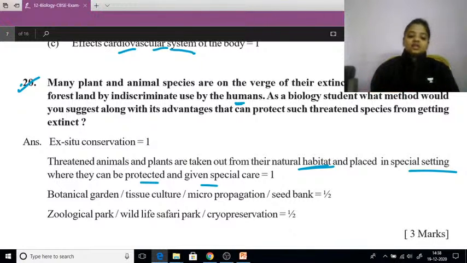Okay, so we can go for ex situ conservation, where we take these endangered animals away from that particular habitat, और हम उनको एक अच्छी ऐसी जगह रख सकते हैं जहाँ पे हम उनकी प्रोटेक्शन कर सकें, and we can give them special care. Others are that we can prepare biological gardens or tissue cultures, micropropagation, seed culture. Okay,